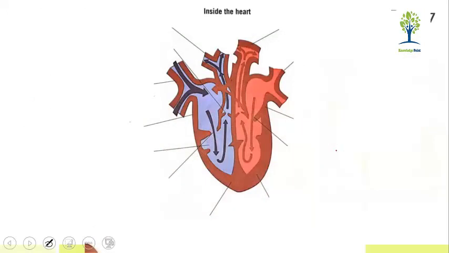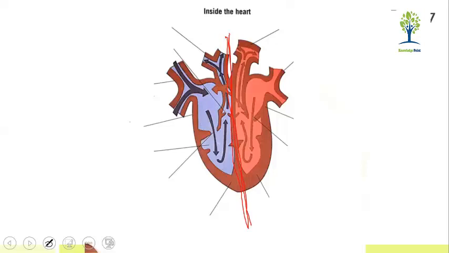Now come towards the inside of the heart. We will discuss the internal structure of the heart, how it is collecting the blood. Now, dear students, you can see here that the heart is divided into 2 portions, the left side and the right side. Clear? The left side is quite different from the right side, because there is a muscular wall in between the left side and right side of the heart.